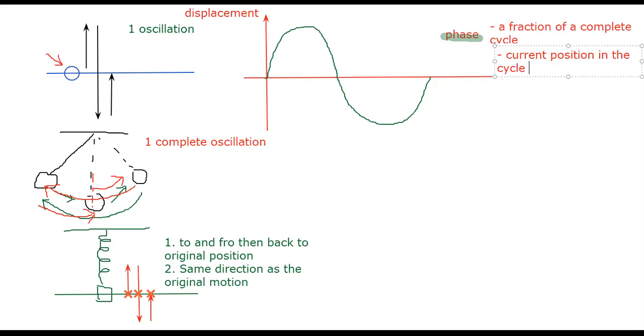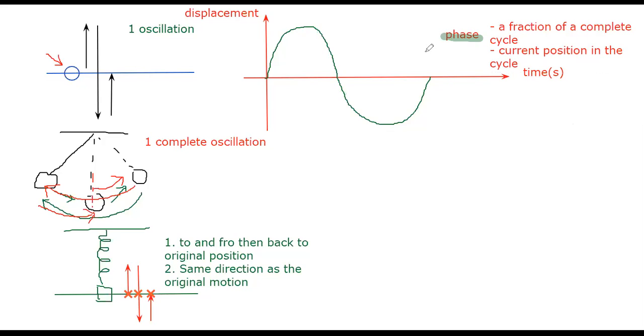Meaning the current position of the particle at this second, this instant of time: where is it? Is it over here? Over here? And phase is measured in degrees.